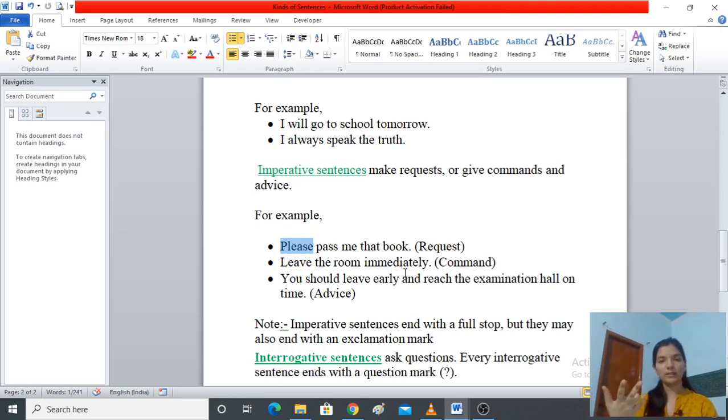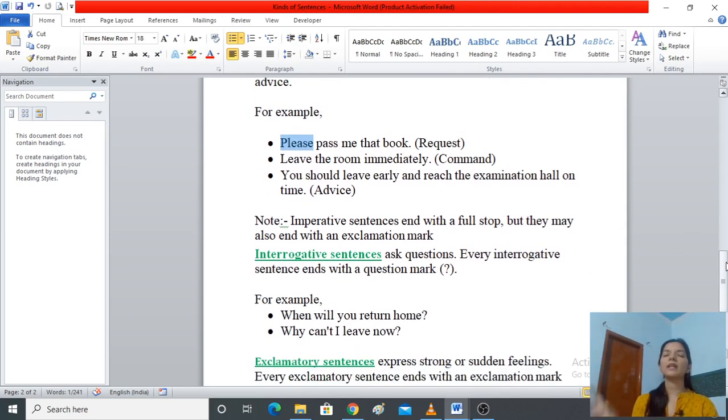So it is an advice. So imperative sentences represent 3 things: a request, a command and an advice. Note, imperative sentences end with a full stop, but they may also end with an exclamation mark. So they can end with a full stop as well as an exclamation mark.